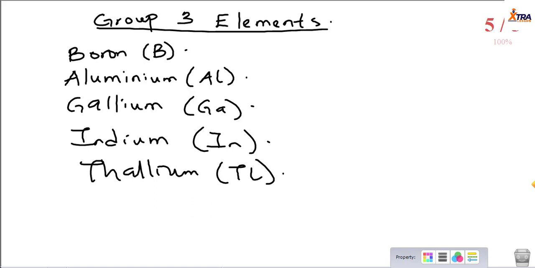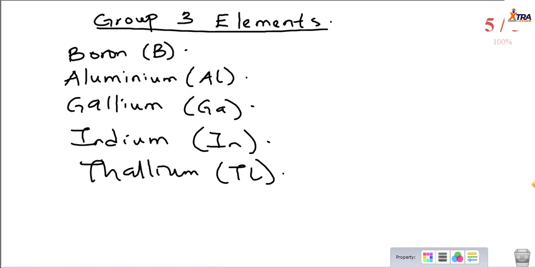So for group 3, indium and thallium are pure metals, while boron, aluminium, and gallium are slightly metallic and slightly non-metallic. Although sometimes we call aluminium a pure metal, right? But if we look at special features like paramagnetism and diamagnetism, we can say aluminium to some extent is a metalloid. All right.